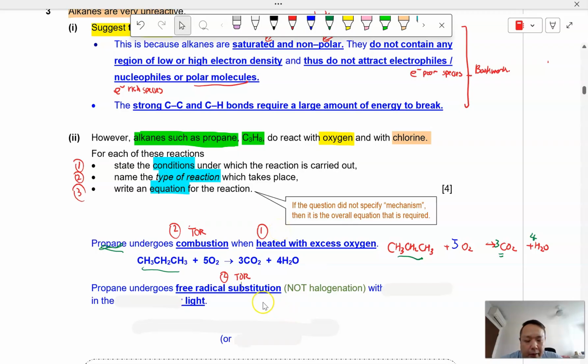So in this case, the reaction with chlorine proceeds via a free radical mechanism. This is the type of reaction that's happening. The conditions required will be limited chlorine in the presence of UV light. This is the condition required.